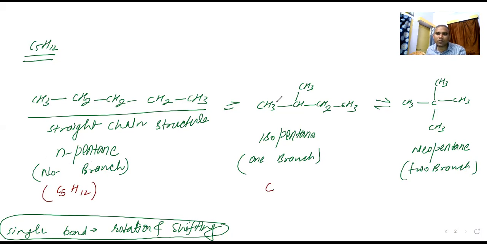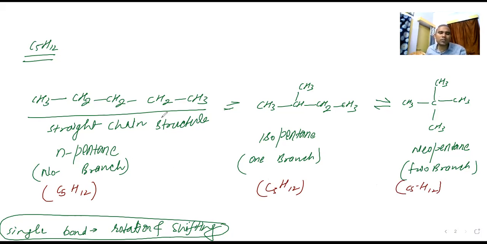C5H12. Here you count 1, 2, 3, 4, 5, five carbons are there. Hydrogen you count: 3, 4, 7, 9, 12. So that is H12. Now you can go C5 also here, 1, 2, 3, 4, 5. C5 and hydrogen you see 12.